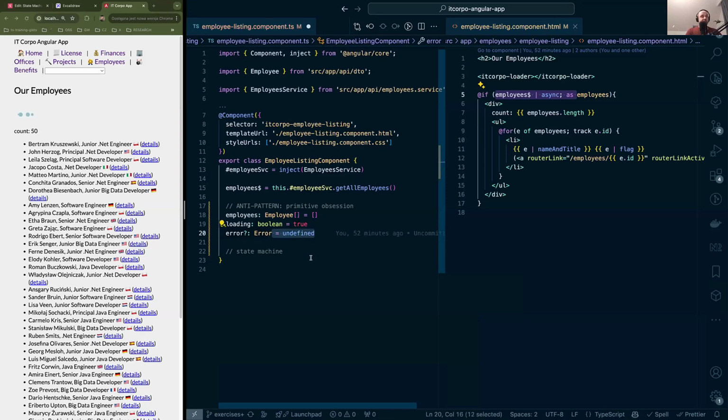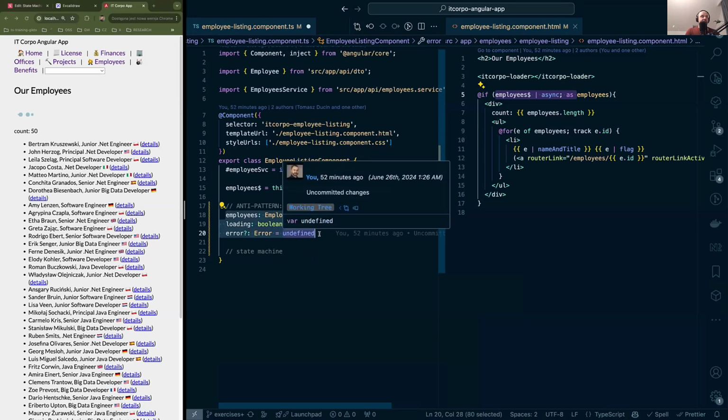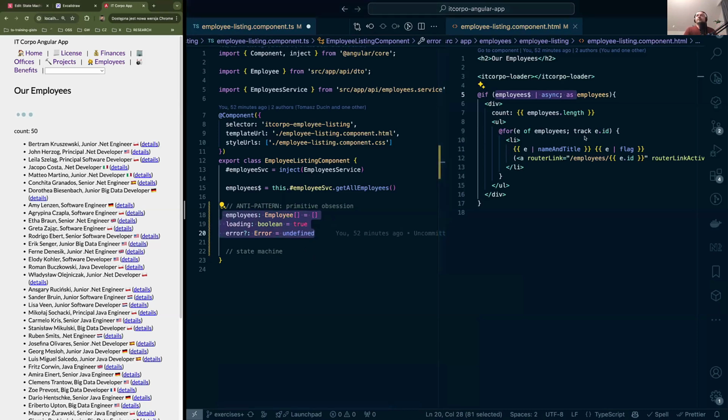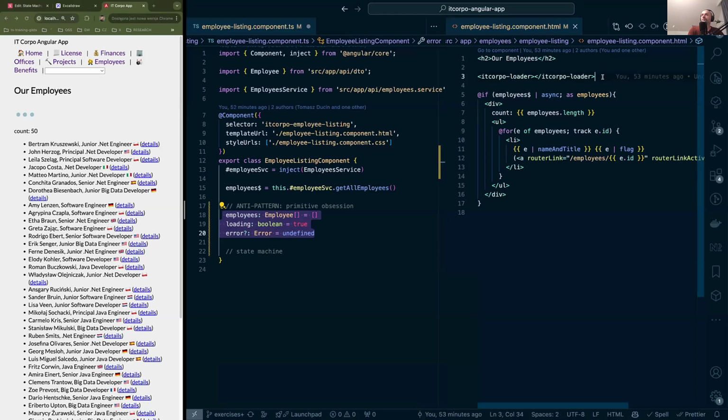Now, what is the problem with this, and why am I criticizing this approach? Dear everybody, we have three independent properties, and this is, in this case, let's say, the root of all evil. They are technically independent properties, but are they logically, or domain-wise, independent? The answer is no. And what states could we actually have in this case? Let's say that I'll get rid of this loader here so that it will not show up all the time.